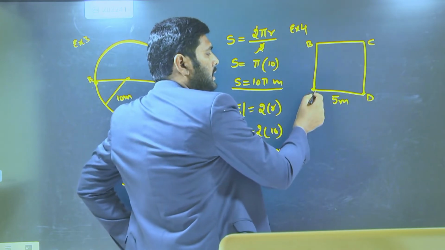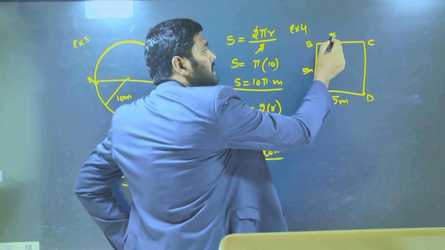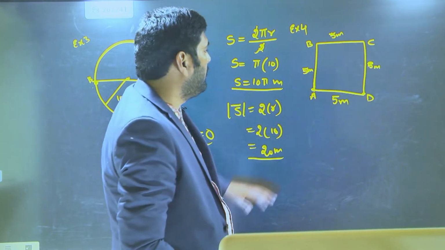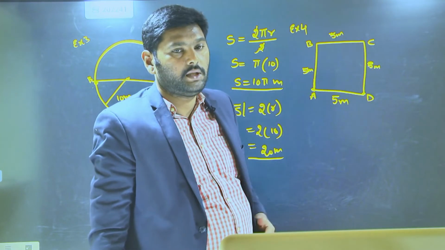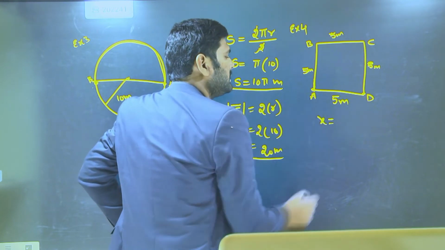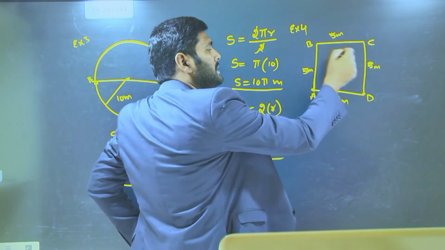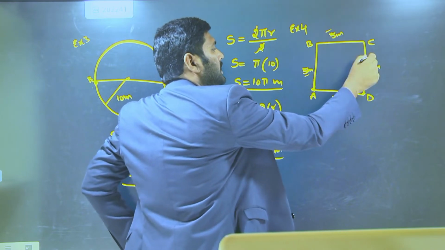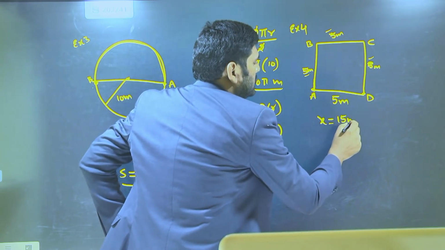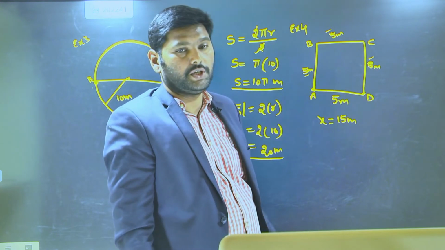So it traveled this 5 meters, and this 5 meters, and this 5 meters. Since the distance, let us take as x, in this case the distance is how many 5 meters it traveled? 1, 2, 3. So the distance becomes 15 meters for the mosquito when it started at A and reached the D position.